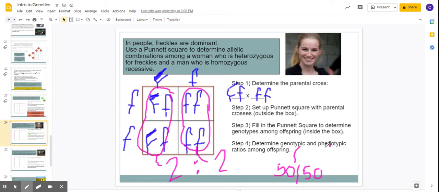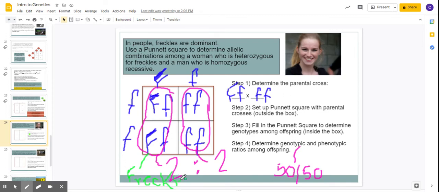Phenotype looks like it's also 50-50. Phenotype, let's do that one in a different color. This one has freckles. And so does this one. So both of these have freckles.